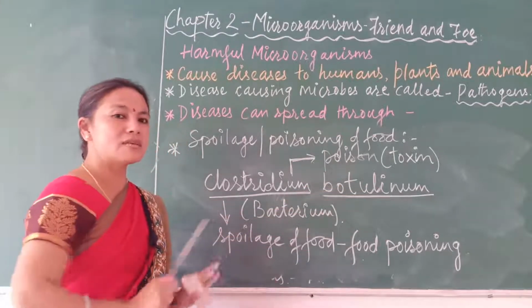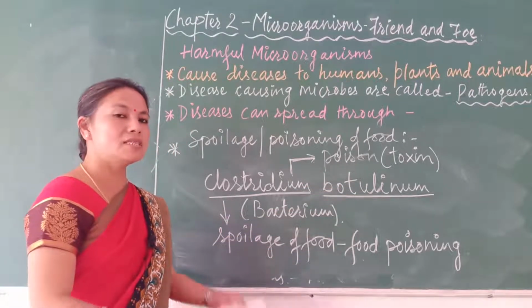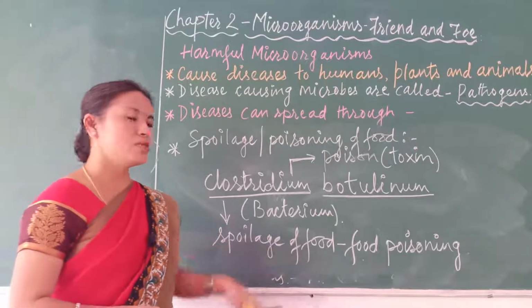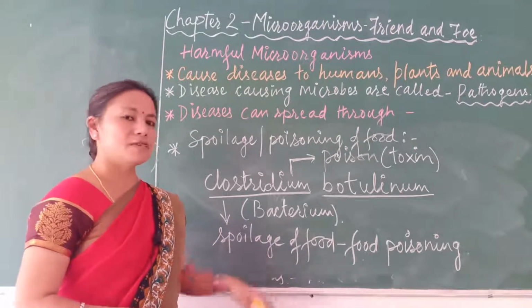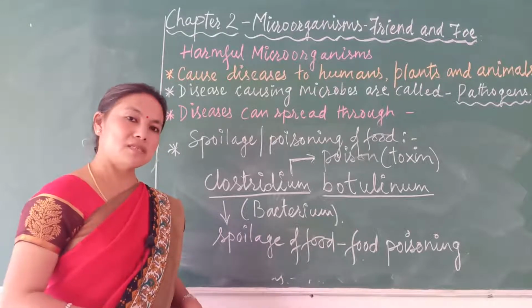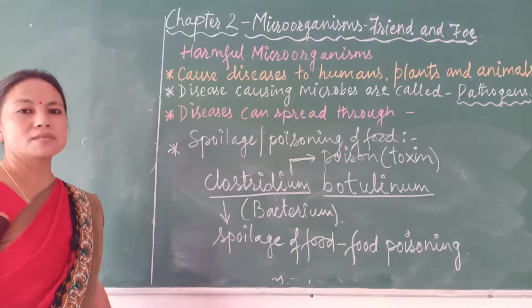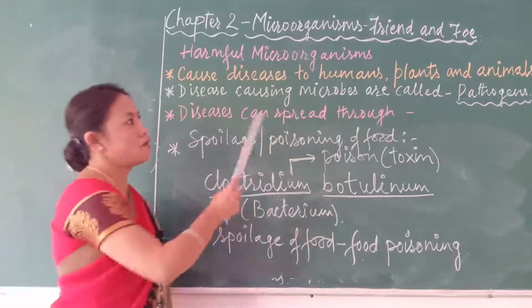It will release that toxin in the food, and if we eat that toxicated food, then what happens? We will suffer from food poisoning, and sometimes if it is very severe, if it is very serious, the person may even die. So in this way, the microorganisms are considered our foe.